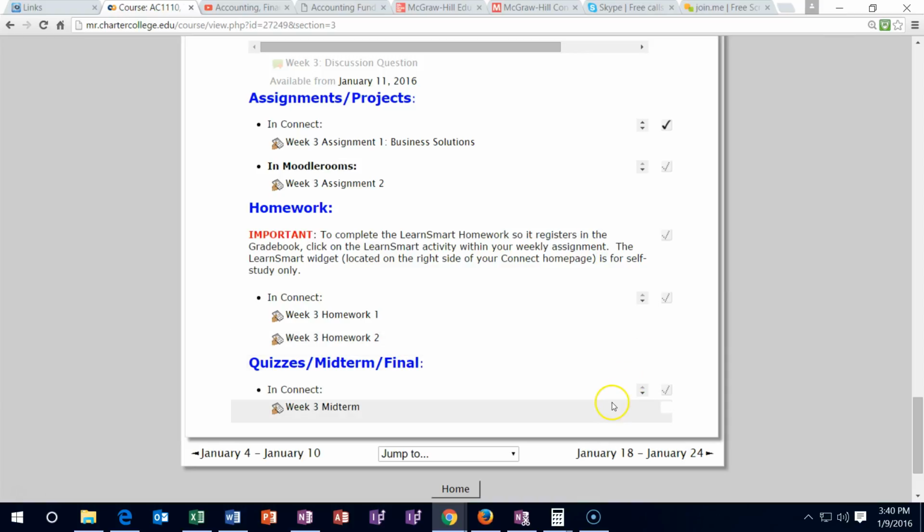And then the quiz will be the midterm this time. So the midterm will be due at the end of week 3. Make sure to do the midterm. It's worth more than the other quizzes, so you want to make sure to get that in. You've got to get that in by Sunday. We usually can't make up the midterm unless there's an unusual circumstance, and I take that on a case-by-case basis. So you'd have to email me if there's an unusual circumstance, and we'll take a look at it.